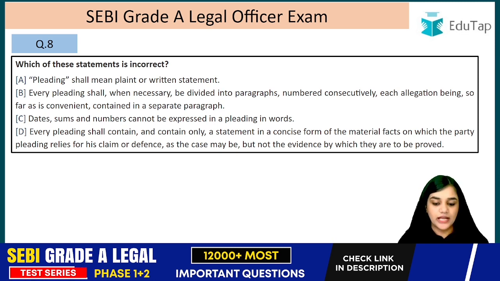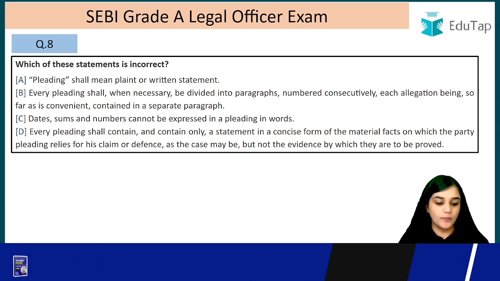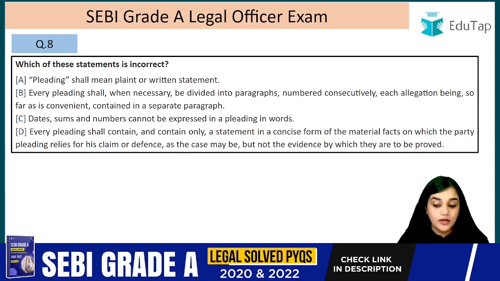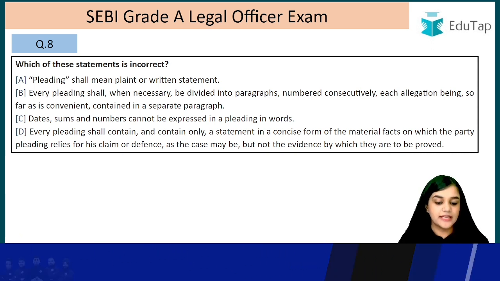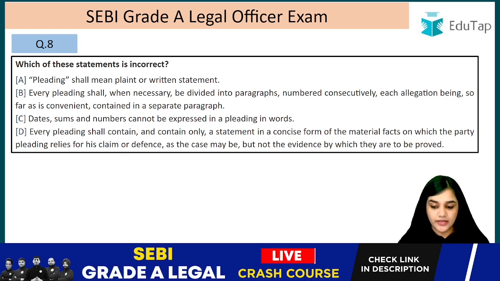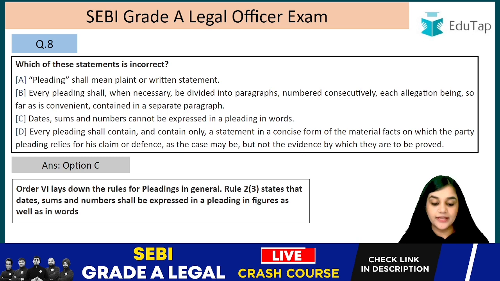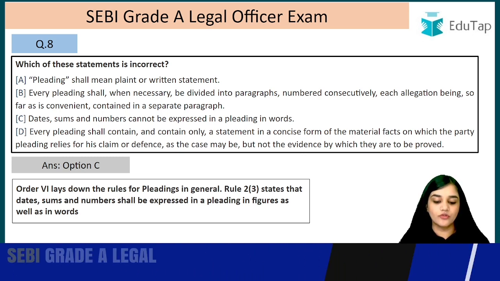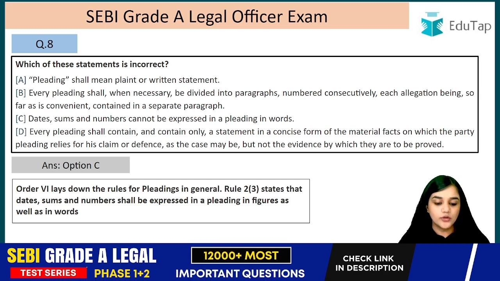Every pleading shall contain only a statement in concise form of the material facts on which the party pleading relies for his claim or defense, as the case may be, but not the evidence by which they are to be proved. So the answer is option C. The C is incorrect. And what is the correct statement? Let's read it. Order 6 lays down the rules for pleadings in general. Rule 2.3 states that dates, sums and numbers shall be expressed in the pleadings in figures as well as in words.